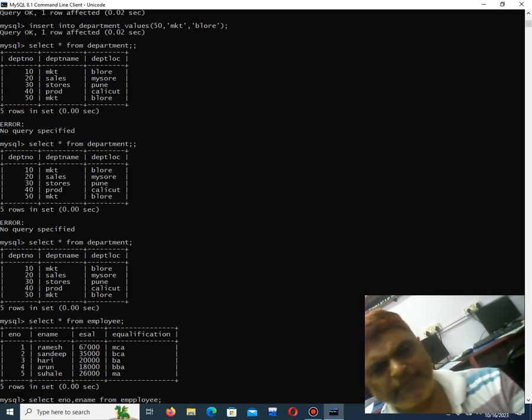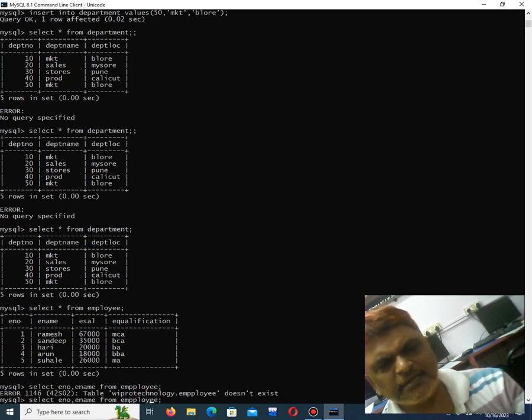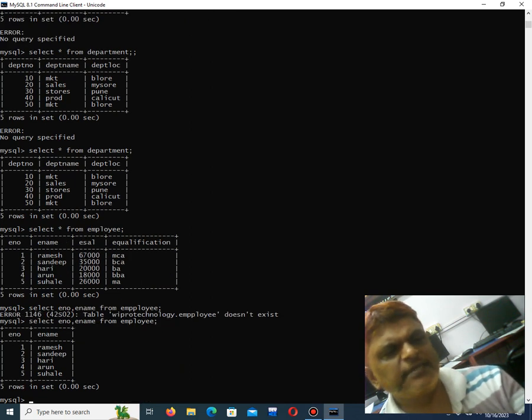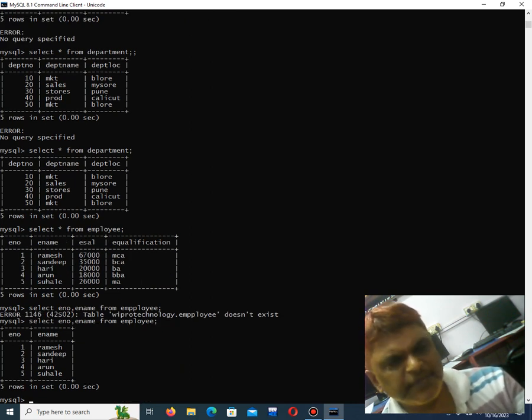If you want to select a particular column name from the list of tables, you can select a particular column name from the table. See, these are the basic SQL statements which you have to remember.